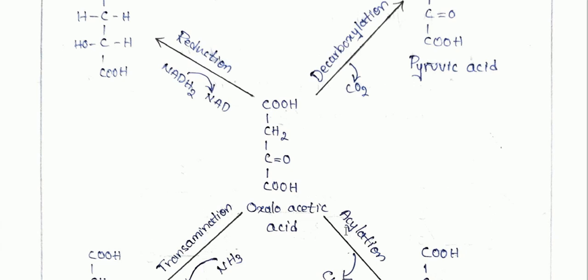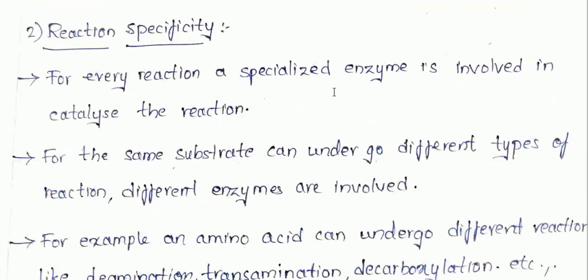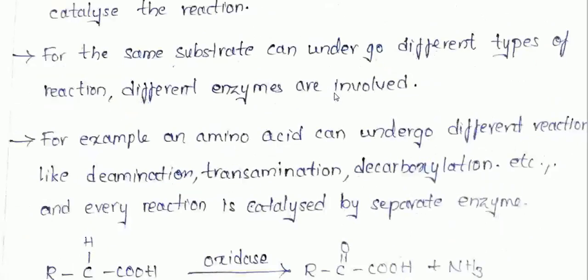Each individual reaction requires a different enzyme, even though it is a single substrate. When it participates in different kinds of reactions, it requires different kinds of enzymes. So that is what reaction specificity is. Based on the reaction specificity, the substrate requires different kinds of enzymes.